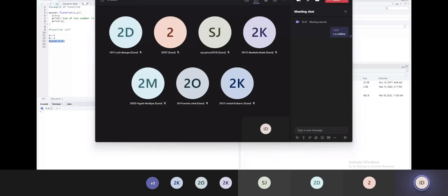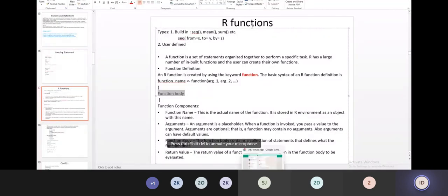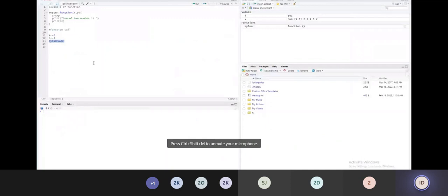Say I'm passing these values, a is equal to 2, b is equal to 3, and a and b are passed to x and y. That means the value of a, 2, is copied to x, and the value of b, 3, is copied to y.